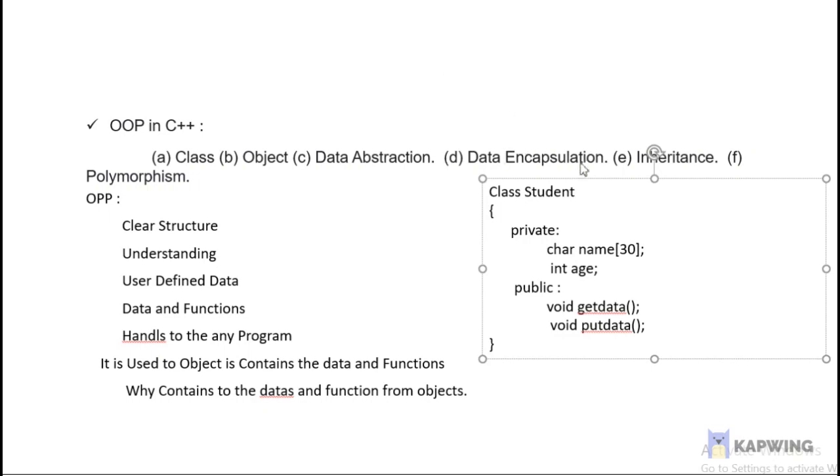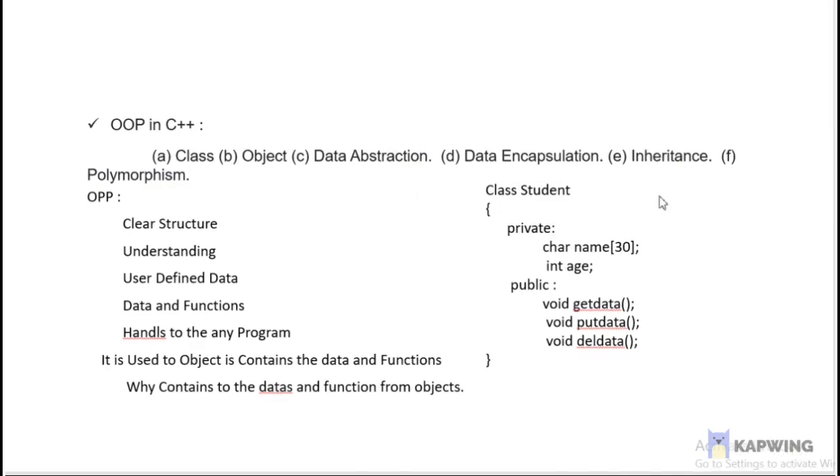For example, class is a keyword, student is a class name, private and public are access specifiers. Belonging to it, one is data member, another is member function. Data members are for example name and age. Member functions are get from the data, insert into the data, update the data, delete from the data. These are called member functions, which are called operations. Data members are called defined variables.